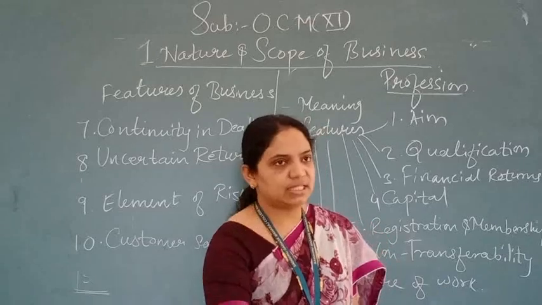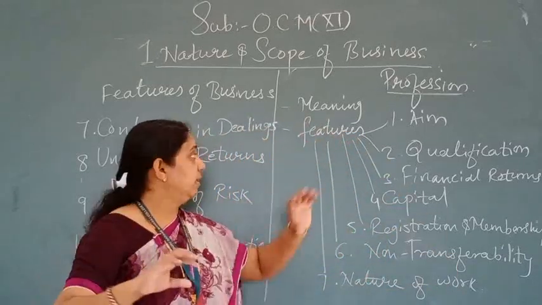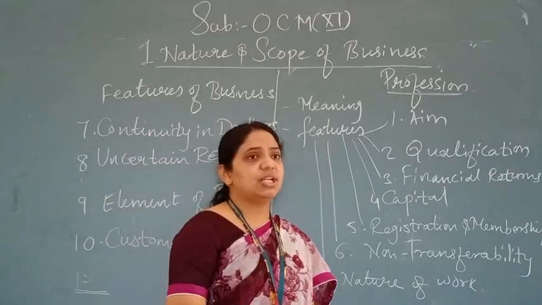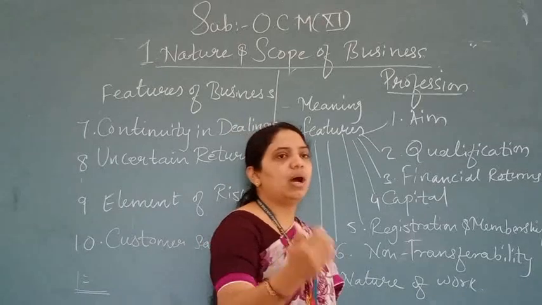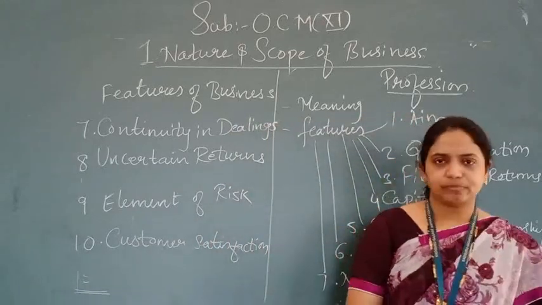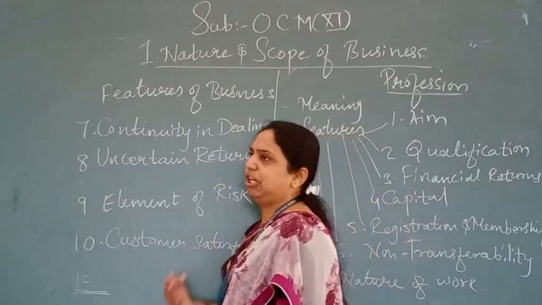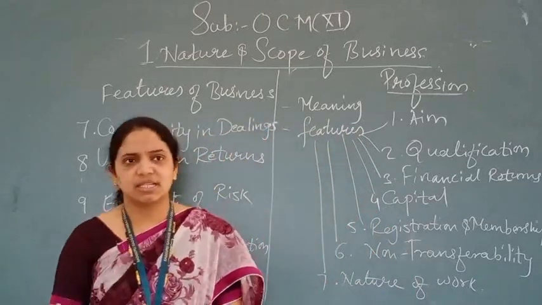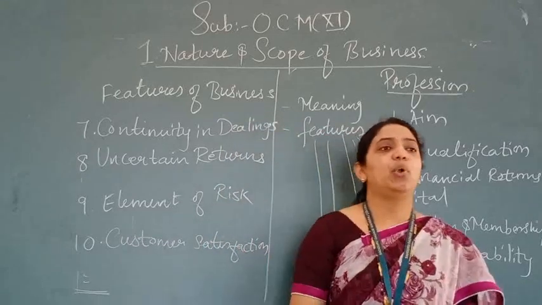So every point you have to study in this way only. Like what I teach you first, the meaning. You have to know the meaning first and write it. Then features, which are in 7 points. You have to go through these 7 points one below another and know them. Got it, everyone? Economic activity was divided into 3 parts. The first one was business, the second one was profession, and the third one is employment.